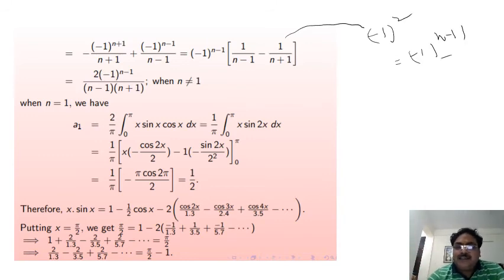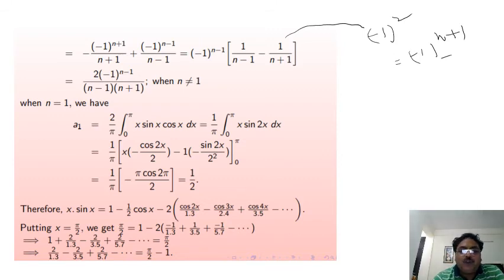There is no difference, 1 or minus 1 raised to power 2 is the same thing.